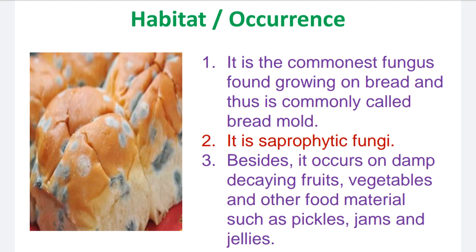Mycelium is the vegetative structure of Rhizopus. So in this way, other than bread, it can grow on all different types of food articles. See the picture: in this photo, the bread is there, and on that bread there are white patches. These white patches are nothing but the white colonies of Rhizopus fungi. So this is the habitat of Rhizopus.